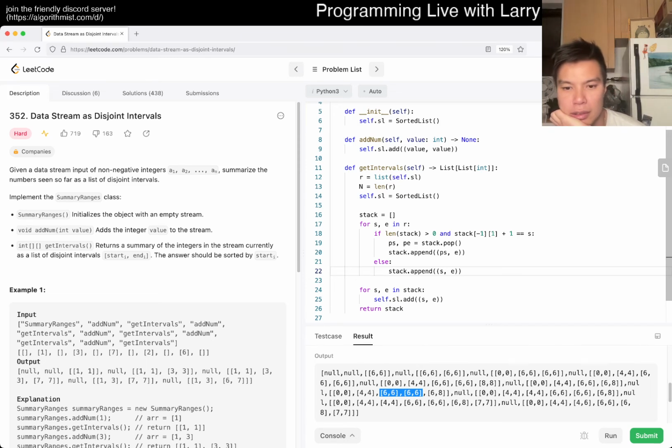How do I solve this then? So, I mean, it just means that we didn't.